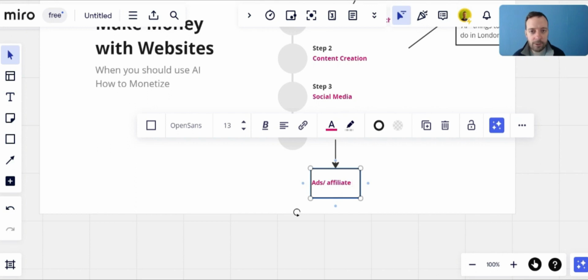And ads are just when you get a lot of traffic to your website, then you can put some ads on. You can join a network, Mediavine, Raptive. These are good networks to join.